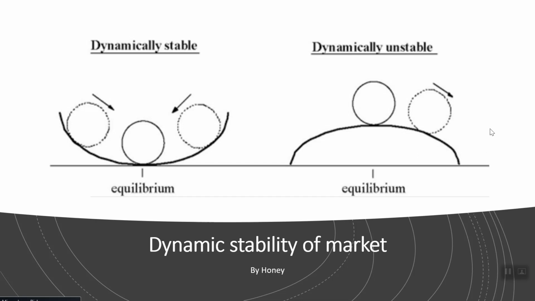Hello guys, in today's video we are going to look into dynamic stability of market. As we all know, market equilibrium happens when your supply curve cuts the demand curve. That means your supply is equal to your demand. If supply is not equal to demand, that means either inflation or deflation or other kind of uncertainty happens in the market. And when we study the equilibrium of market, it could be either equilibrium in static sense or in dynamically stable sense. So we will look into what is dynamic stability of market.